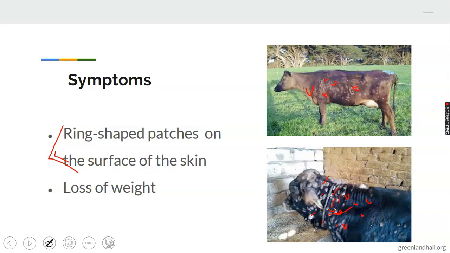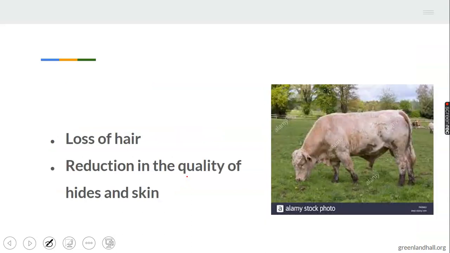Then loss of weight. It can lead to loss of weight. A child infected by ringworm can lose weight. Animals infected by ringworm can as well be affected by loss of weight. Let's see the next one.